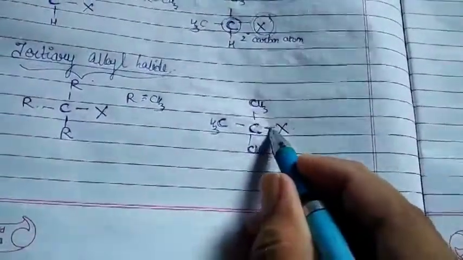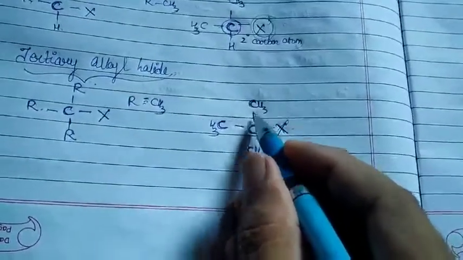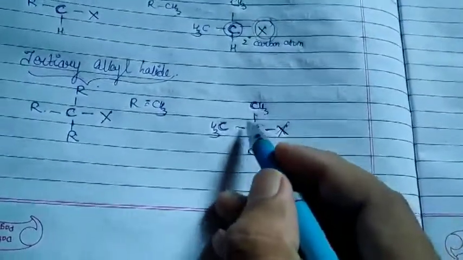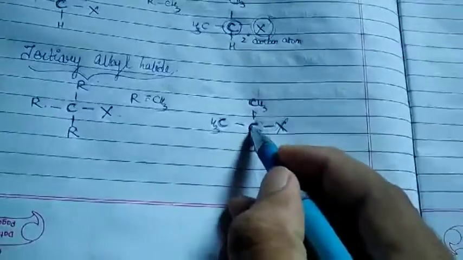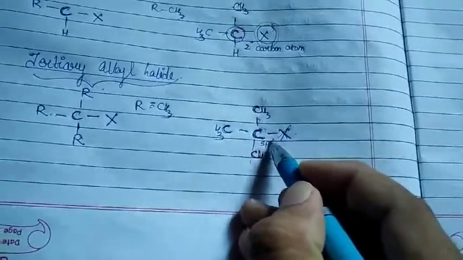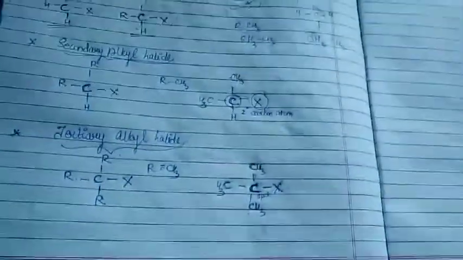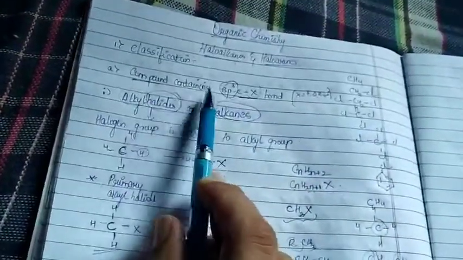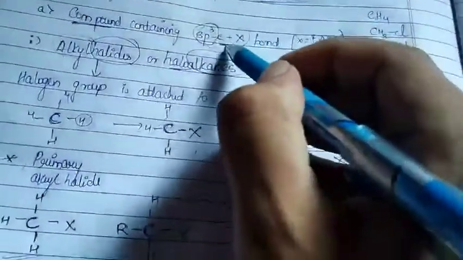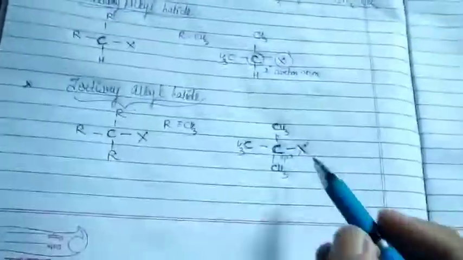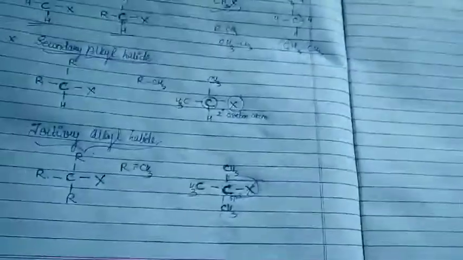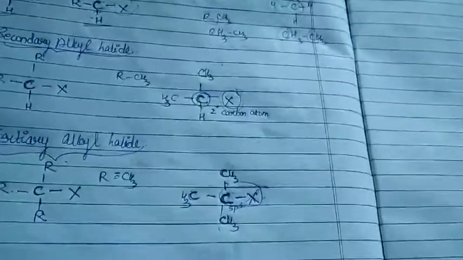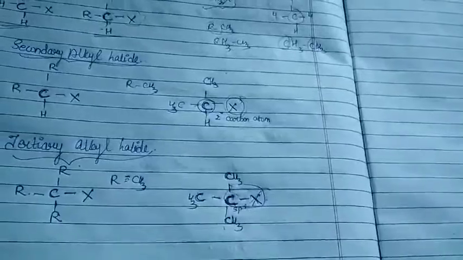sp3 C-X bond. Everywhere we see, we have single bonds. The halide is attached to the carbon, and that will be attached to other carbon atoms through only single bond. So that is the reason now this C will be what? sp3 hybridized. That is the reason we have taken these structures under the concept of compounds containing sp3 C-X bond. We are mainly concentrating on this bond. Okay. So this was one part under your compounds containing sp3 C-X bond.